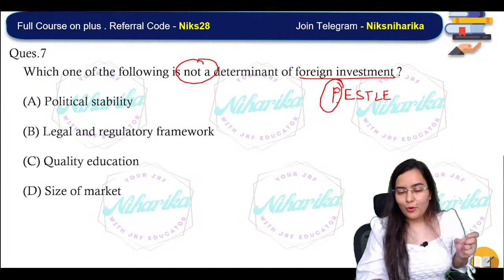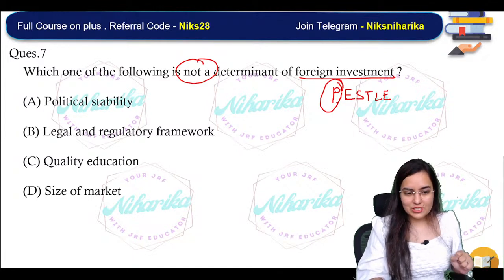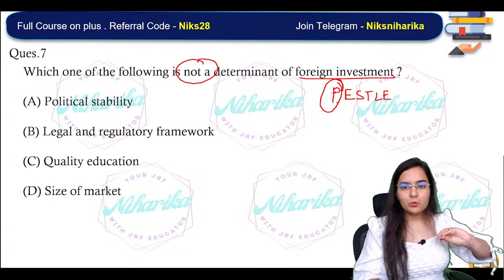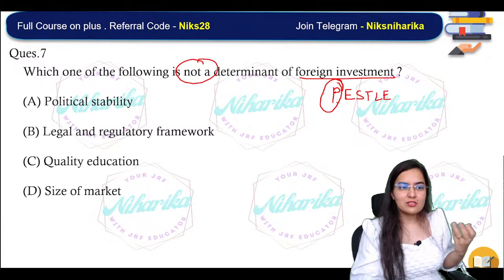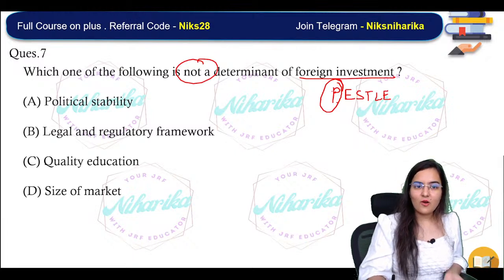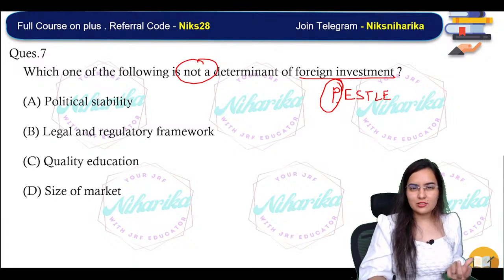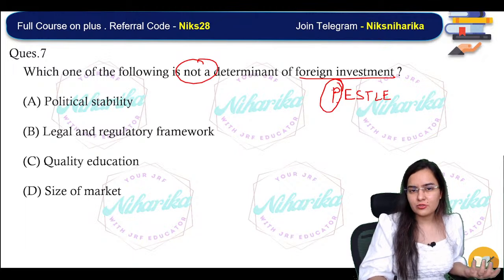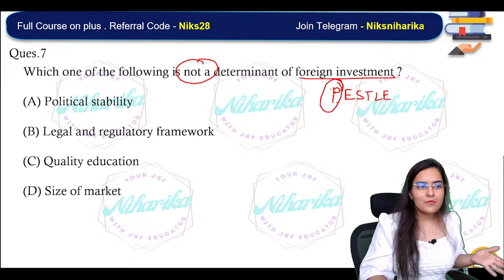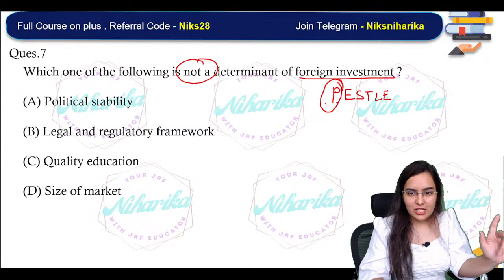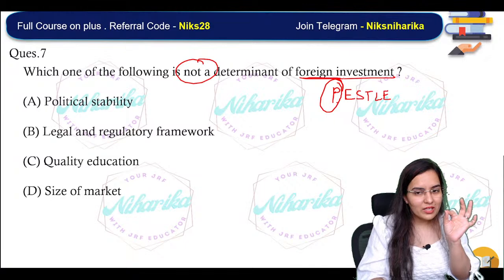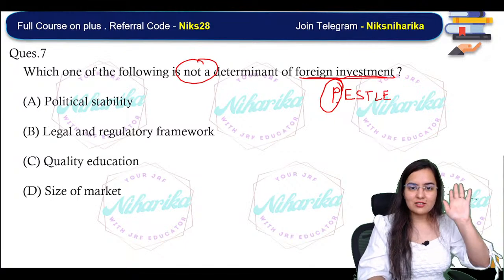If a country is politically stable, then only people will be willing to invest in that country. Suppose right now there is a war going on in that country, or it's politically unstable, or there is a fight going on and always that country is in the news. Maybe inflation, maybe recession, any problem is there. Will you be willing to invest in that country?